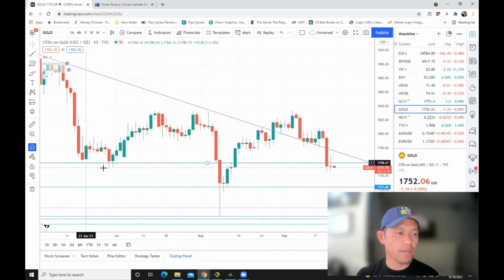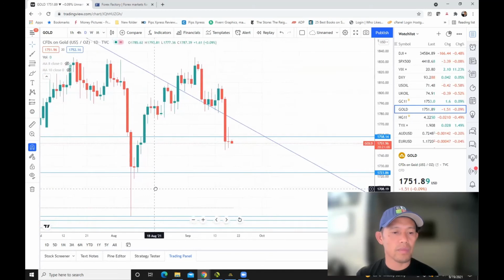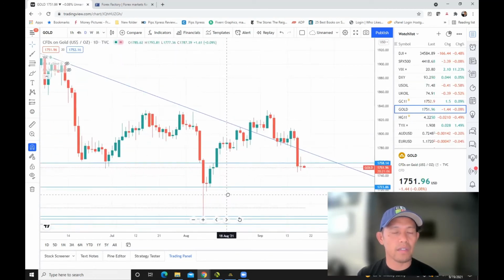Prices at demand through here could be a correction before continuation of the drop, but if this one breaks out, bam, it is going to continue around 1723, all the way to, simply put, 1710, $1,700 basically an ounce. All right, so that's with gold.